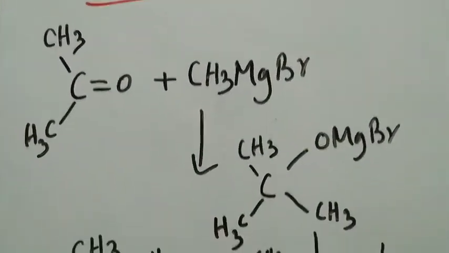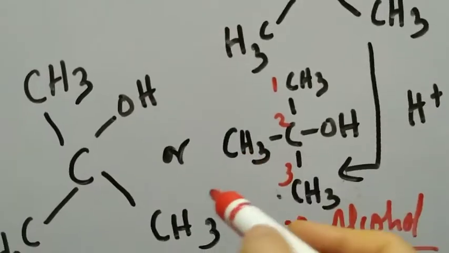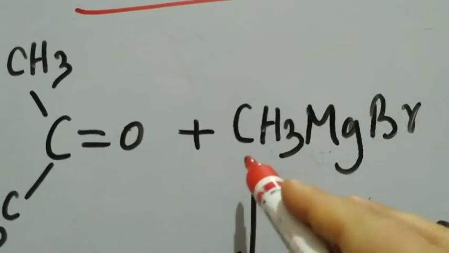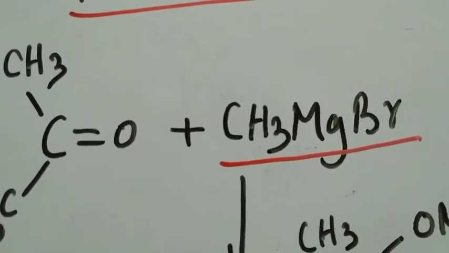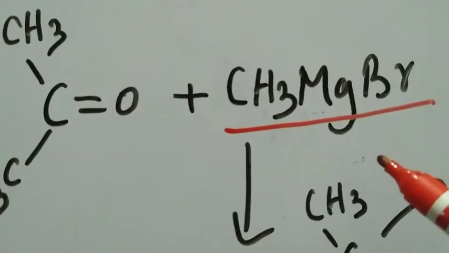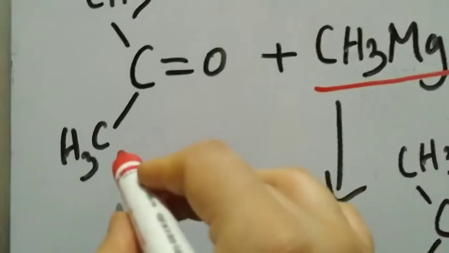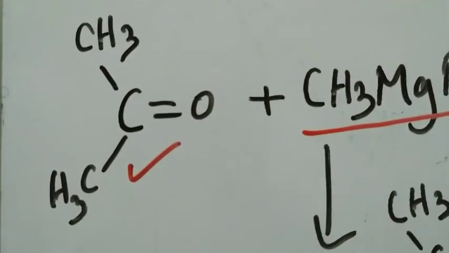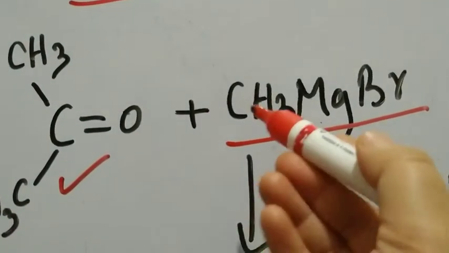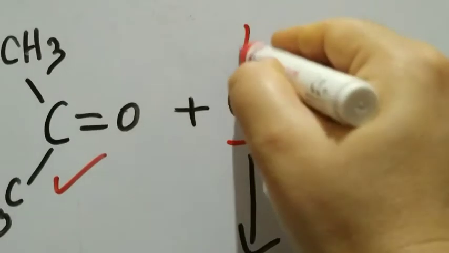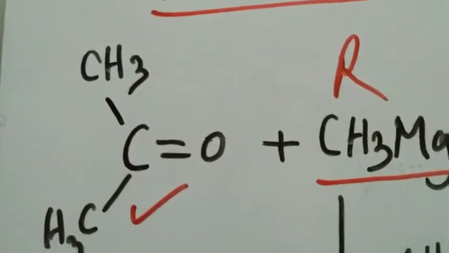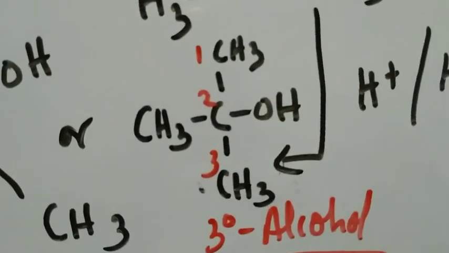One thing I want you to remember is, depending on what the requirement of your product is, accordingly you will choose your aldehyde or ketone, and accordingly you will choose your Grignard's reagent. Requirement means carbon atoms. What kind of carbon atoms, how many carbon atoms you need in the product, accordingly you will choose your starting carbonyl compound, accordingly you will choose your Grignard's reagent. You can use C2H5 here because it has to be an R group, it can be a methyl group, it can be an ethyl group, etc. Or you can use a different ketone if you need a different alcohol, right?